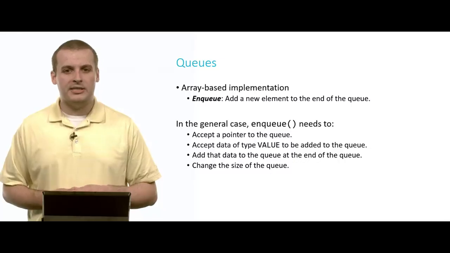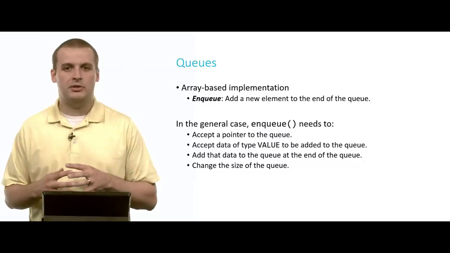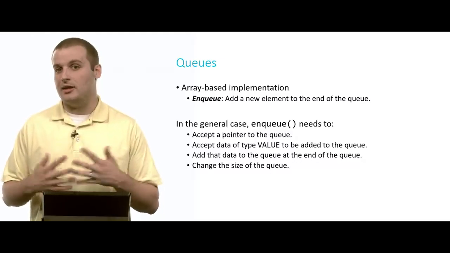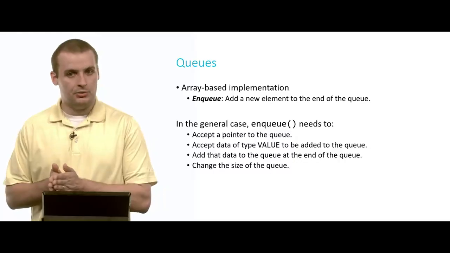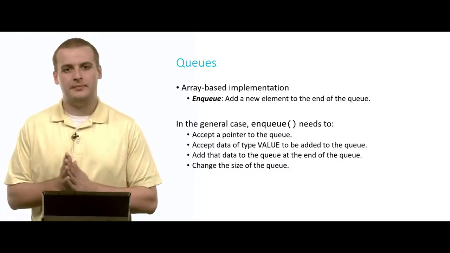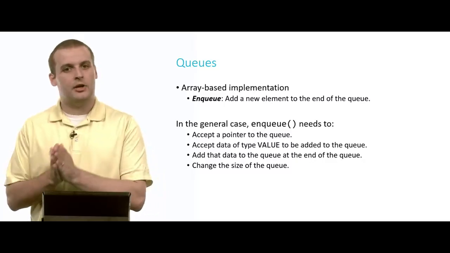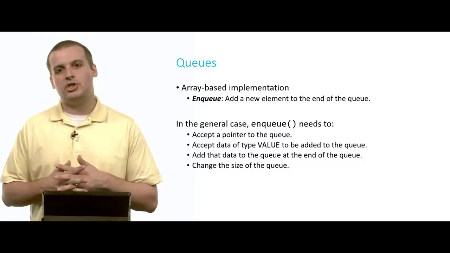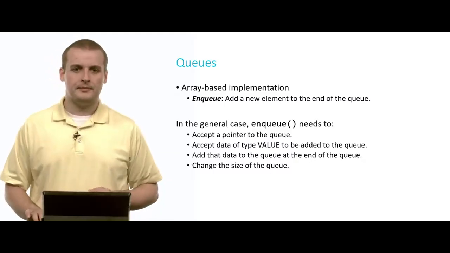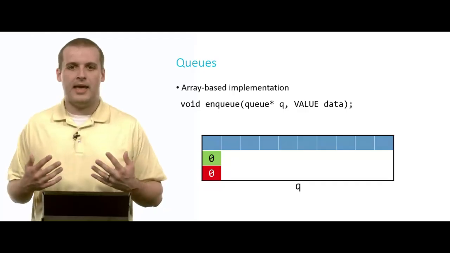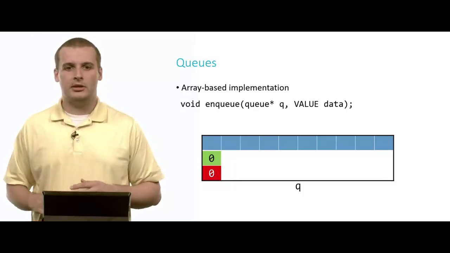The other thing it needs to do is accept a data element of the appropriate type. Again, in this case, it's going to be integers, but you could arbitrarily declare the data type as value and use this more generally. That's the element we want to enqueue. We want to add to the end of the queue. Then we actually want to place that data in the queue, in this case, placing it in the correct location of our array. And then we want to change the size of the queue, how many elements we currently have. So let's get started. Here's again that general form function declaration for what enqueue might look like.